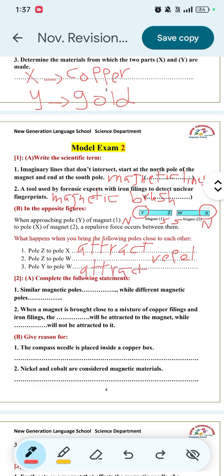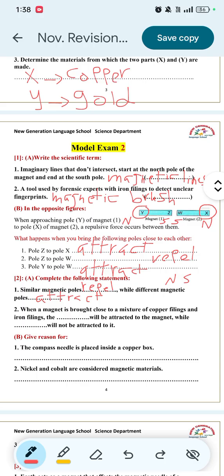Question 2. Complete the following statements. Number 1, similar magnetic poles, like north with north or south with south, repel, while different magnetic poles, like north and south, will attract.